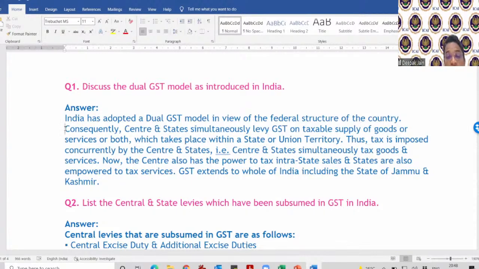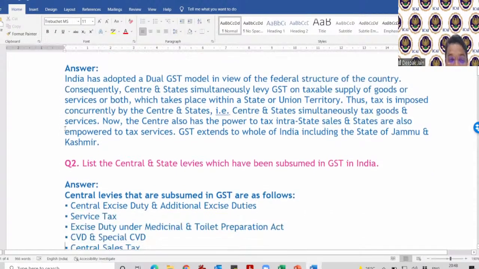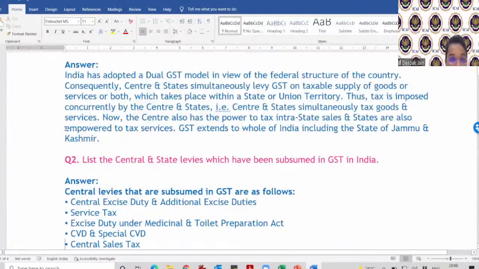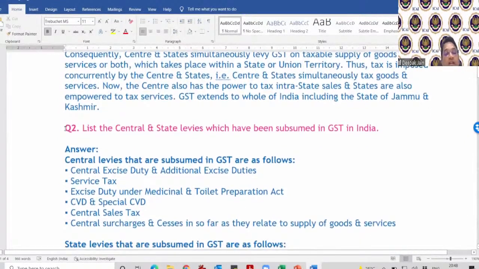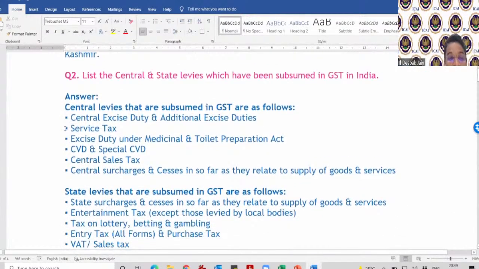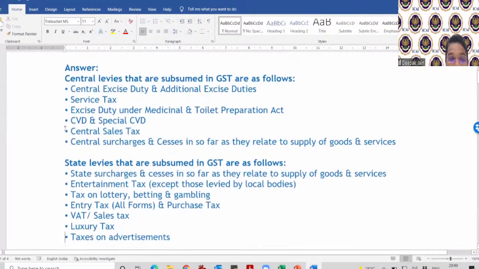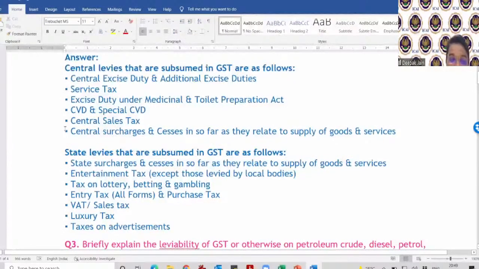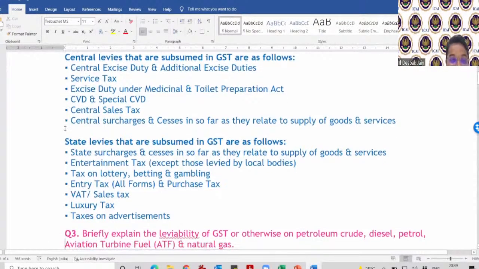List the central and state levies which have been subsumed: central excise, service tax, excise duty, CVD and special CVD, central sales tax, central surcharge and cess. Under state levies, state surcharge and cess, entry tax, entertainment tax, tax on lottery, betting and gamble, VAT and sales tax, luxury tax, and taxes on advertisements. All of this has been subsumed.